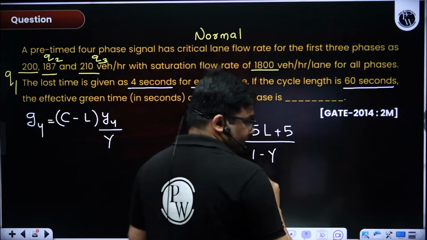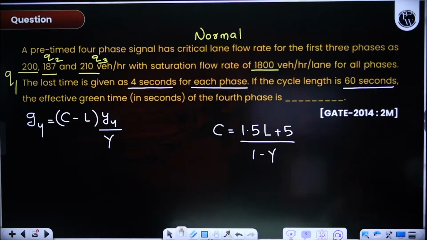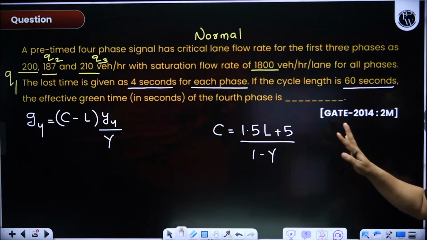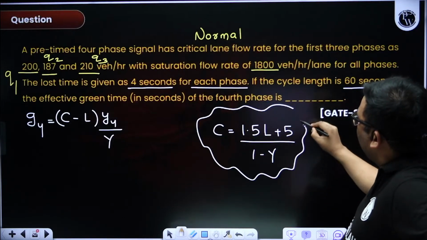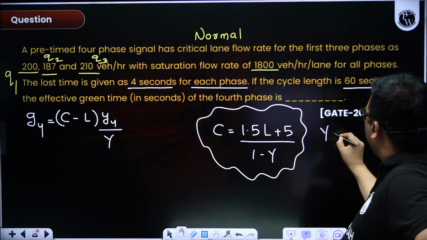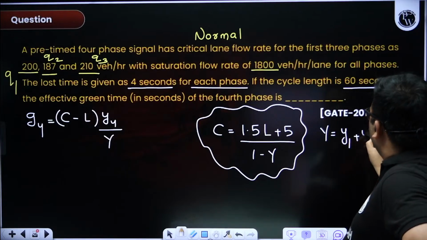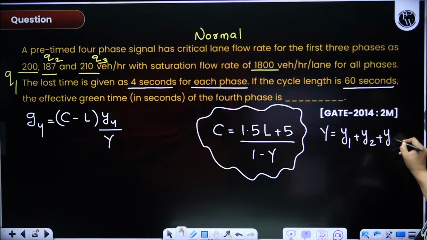You solve this. This is a little good question. From the cycle length you have to find the capital Y. Now Y will be equal to what? Y1 plus Y2 plus Y3 plus Y4.